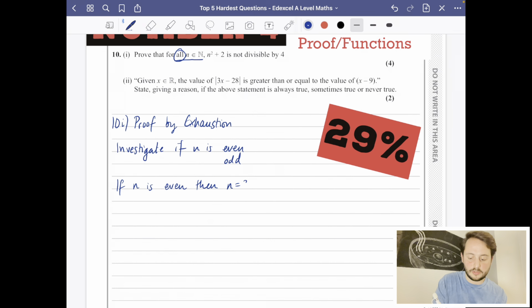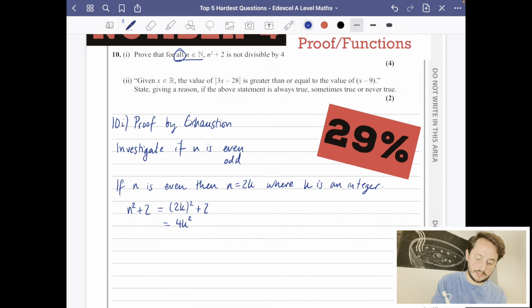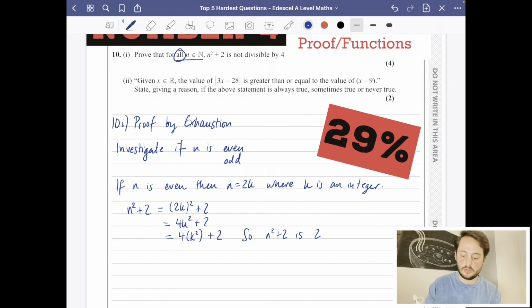So first of all, if n is even, then n equals 2k, where k is an integer. So I can now work out what n squared plus 2 is. Well, it would be 2k squared plus 2, which is 4k squared plus 2, which is trying to show that it's not divisible by 4. If I take out a factor of 4 from that beginning part, I can clearly see that there is 2 extra. So n squared plus 2 is 2 more than a multiple of 4. So it's not divisible by 4.